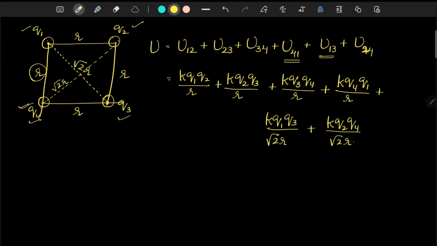So this will be the potential energy for this particular square arrangement of charges.